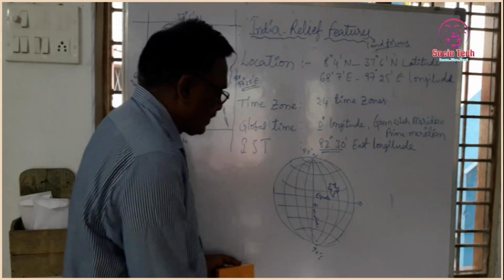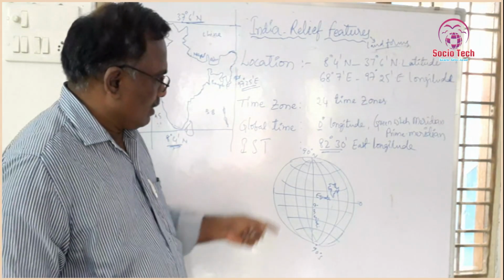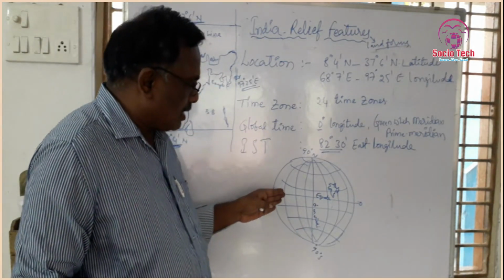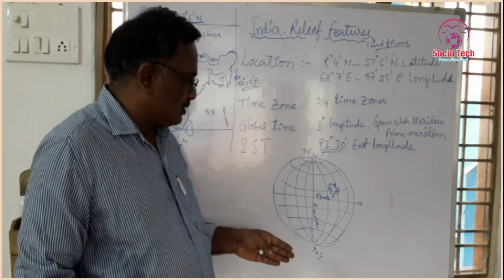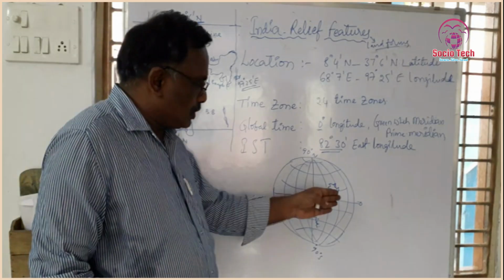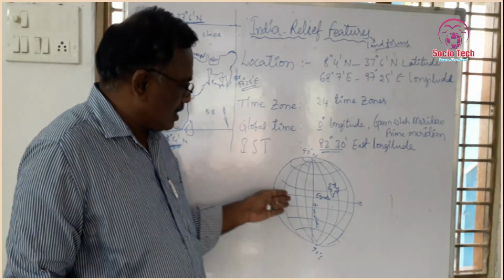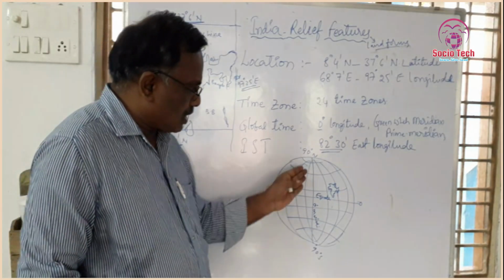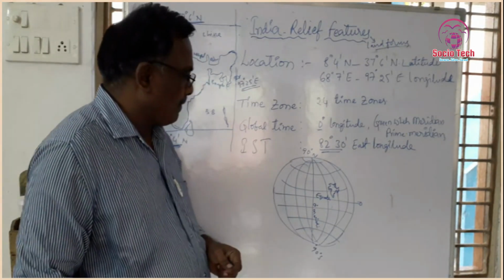On the globe, there are lines: latitudes and longitudes. Latitudes are horizontal lines. Longitudes are vertical lines.